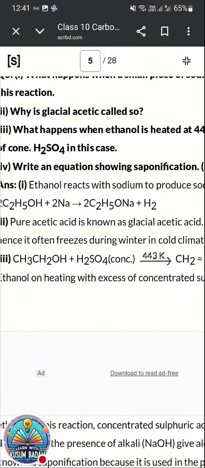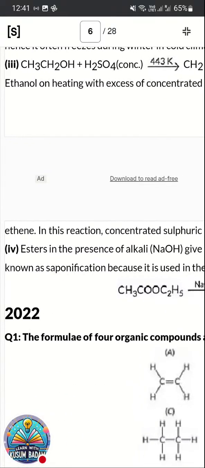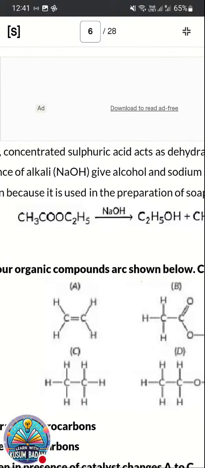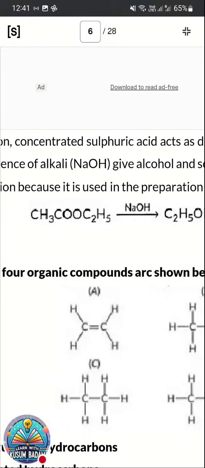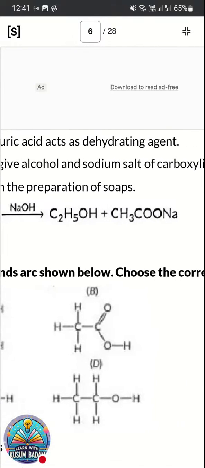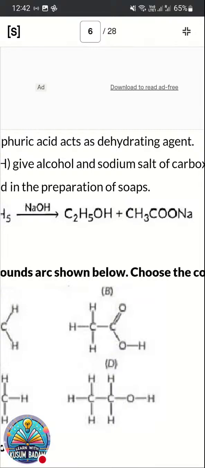Next question, write the saponification reaction. Already we did saponification. So ester in presence of NaOH will convert back to ethanol and ethanoic acid salt. Here the ester CH3COOC2H5, repeating once again, CH3COOC2H5 in presence of NaOH will convert into C2H5OH and CH3COONa, sodium ethanoate.